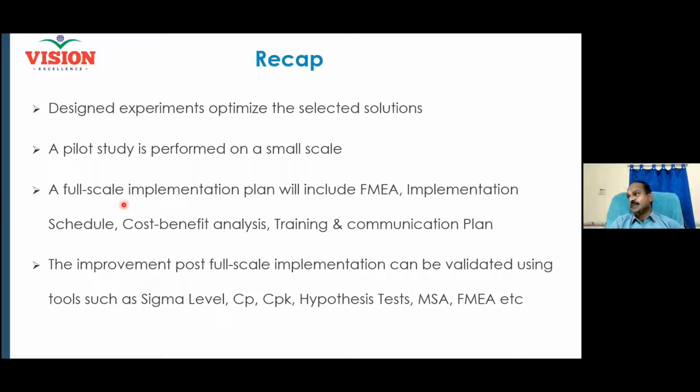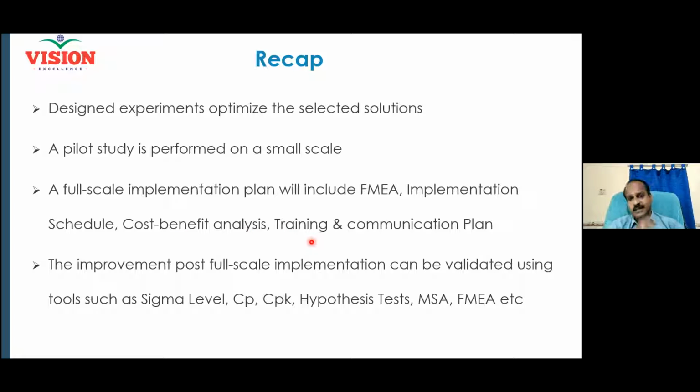A full-scale implementation plan you must create now after doing the pilot, and the full-scale implementation plan will include your FMEA. Why? Because by making changes in the process, the risk should not increase. I made changes in the process, my results go up, but it now leads to a lot of accidents. I should not make improvements in that way. So I must always do the risk assessment, FMEA, and then I will create an implementation schedule. And at this point of time, I will also do a cost benefit analysis: how much I spent, and what is the benefit expected at least for a year, and all those things. I will see to it that my cost benefit ratio is healthier.